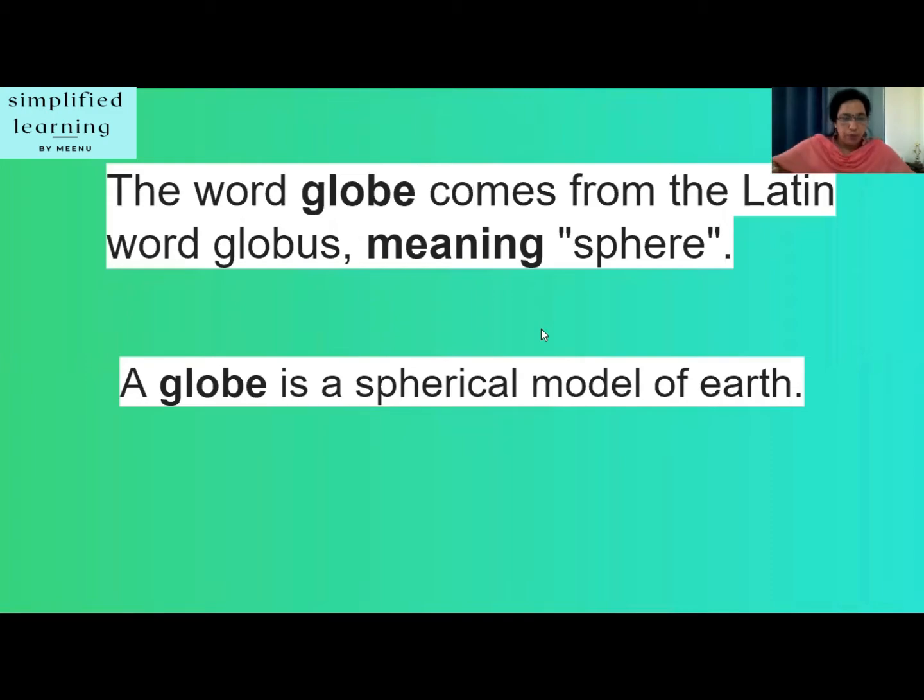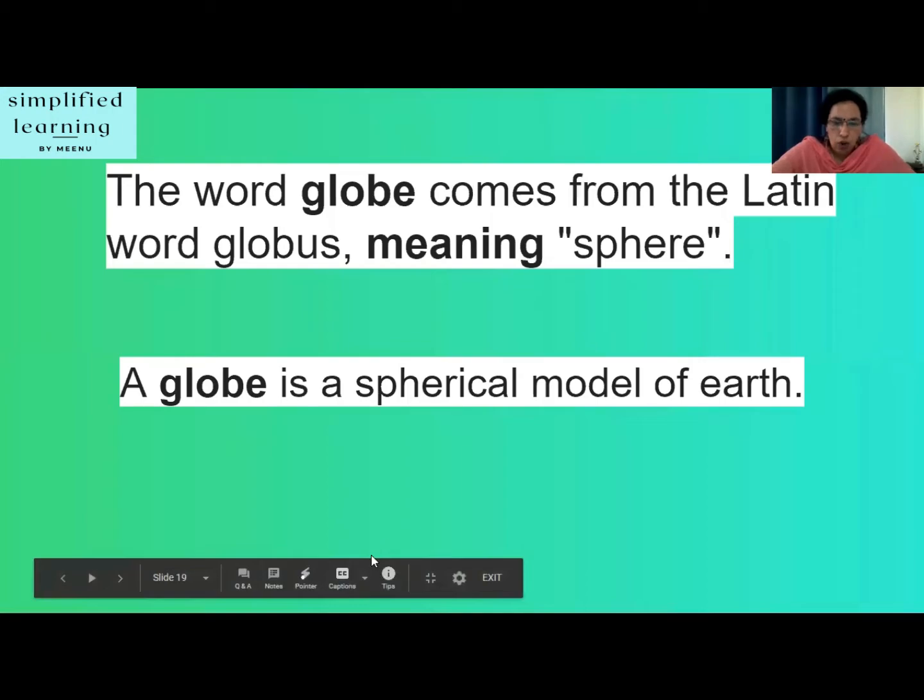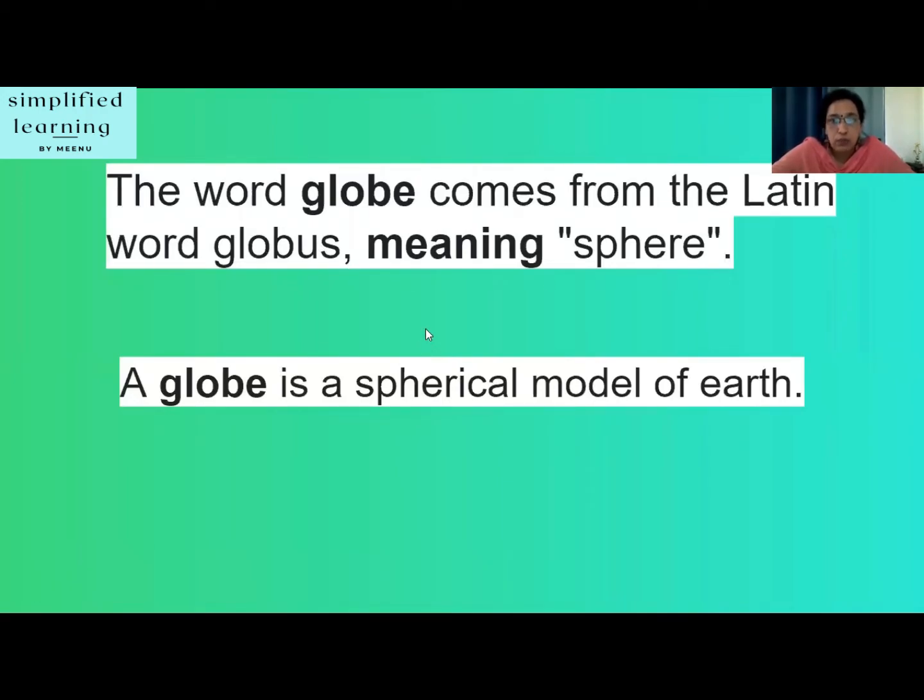So, what is a globe? When we talk of maps, all maps are drawn on a flat surface, but they cannot show Earth's curved surface without significant distortions. Then what to do? Globes help to counter that problem. So a globe is a spherical representation of the Earth. It shows the planet without distortion because of its rounded shape. The word globe comes from the Latin word globus, meaning sphere. A globe is a spherical model of Earth.